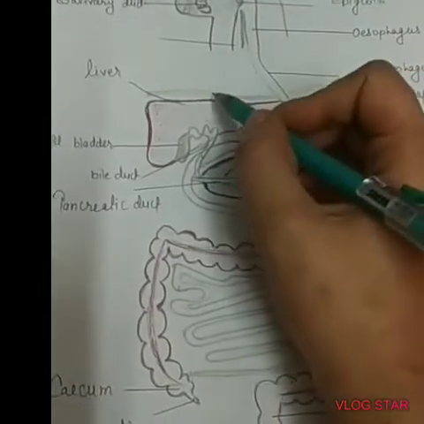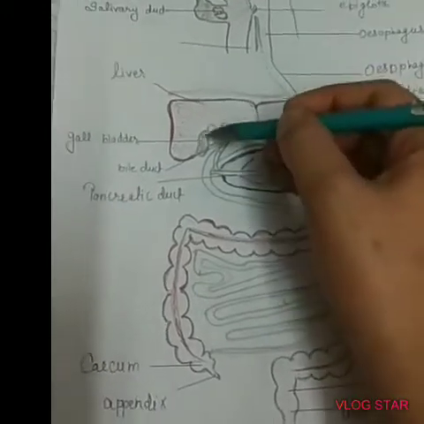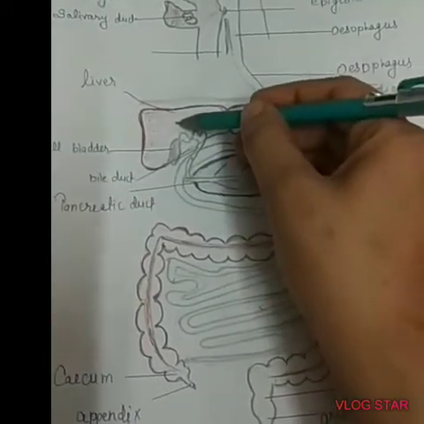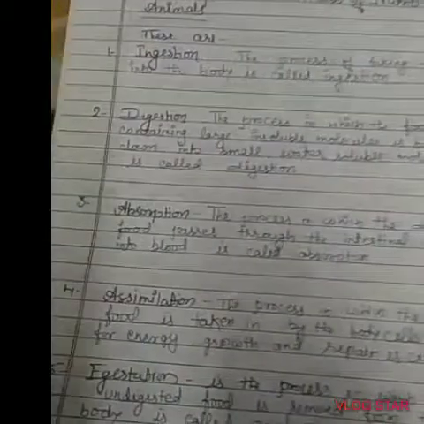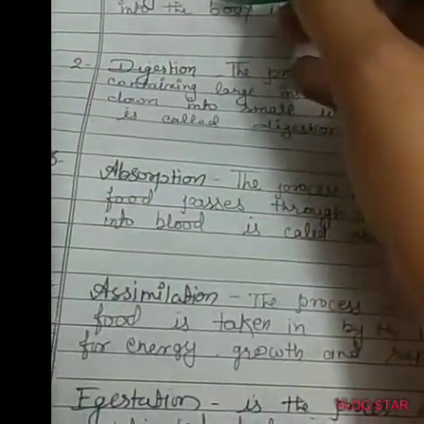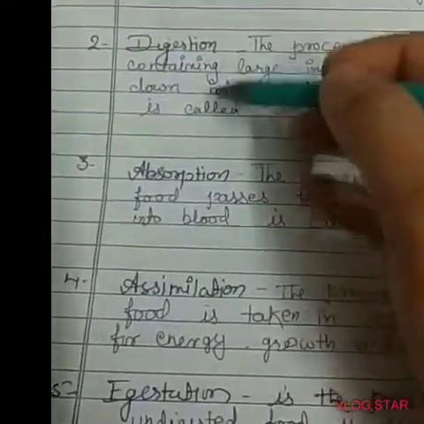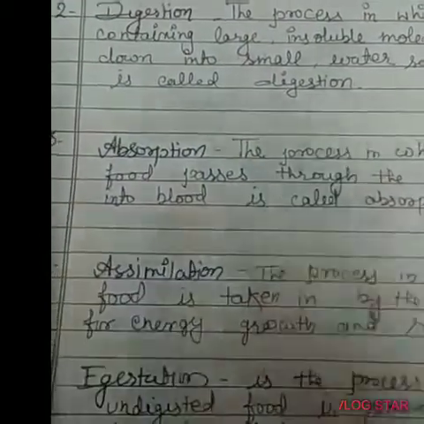The pancreas and liver are the organs for assistance. And these are the processes of nutrition in animals: ingestion, digestion, absorption, assimilation and egestion.